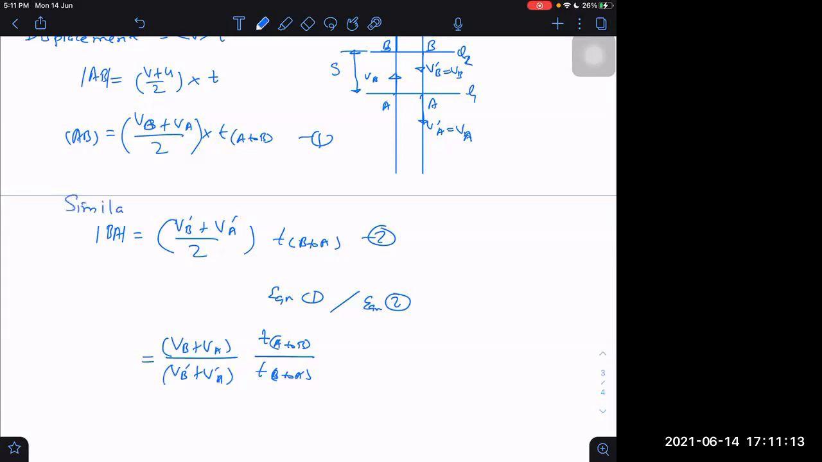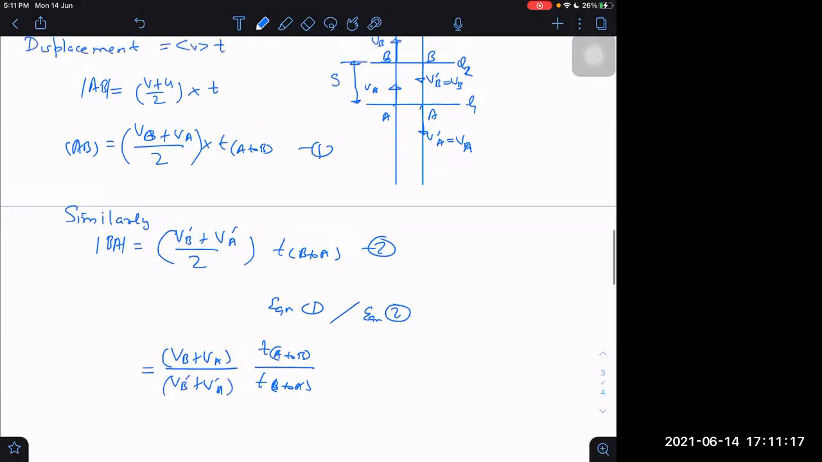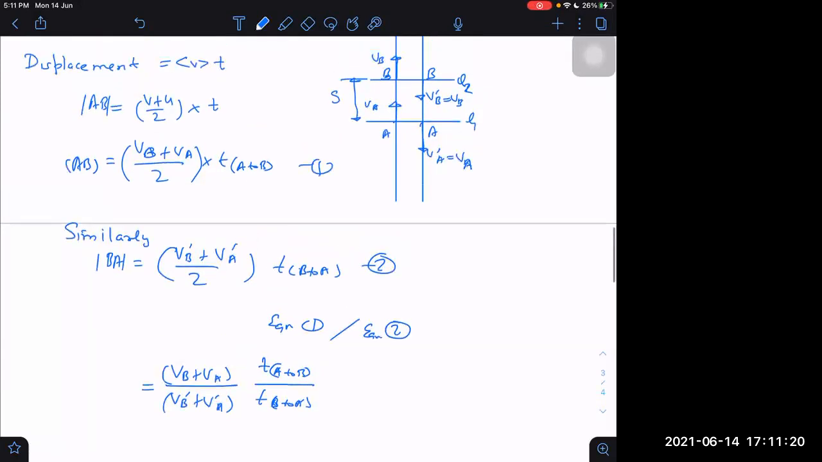Sir, is VA equal to VB? VA is not equal to VB. Who told you that? I have clearly mentioned VB dash is equal to VB and VA dash is equal to VA. Why are you saying VA is equal to VB really?